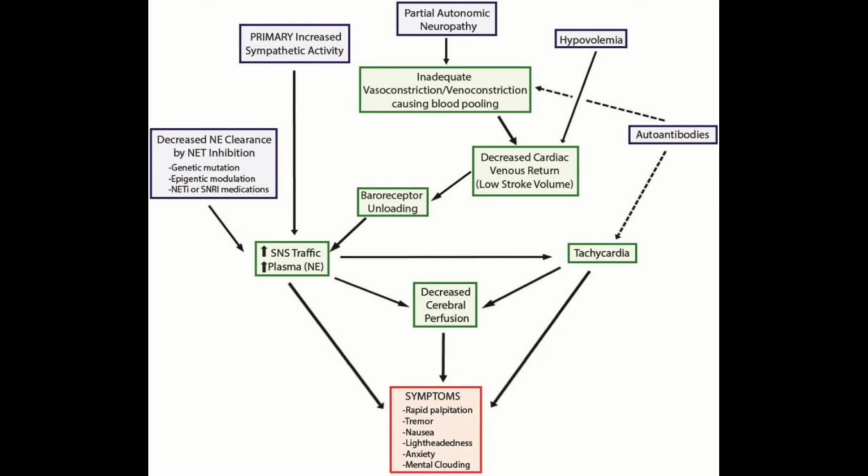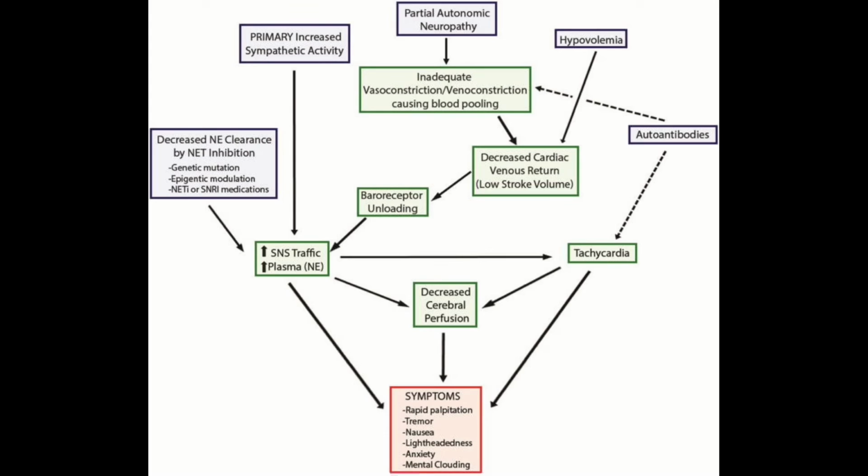So let's move on to the next blue box. Notice that this blue box feeds into the pathway that we just looked at, so I'm not going to go over all of it. Hypovolemia is just low blood volume. So maybe you don't have an issue with your norepinephrine clearance, maybe you don't have an issue with your sympathetic activity, maybe you don't even have nerve damage. But what you could have is just a decreased amount of blood plasma. So if you in your body don't have enough blood flowing through it, your heart will never have a normal stroke volume. And this will follow the same pathway that we just talked about.